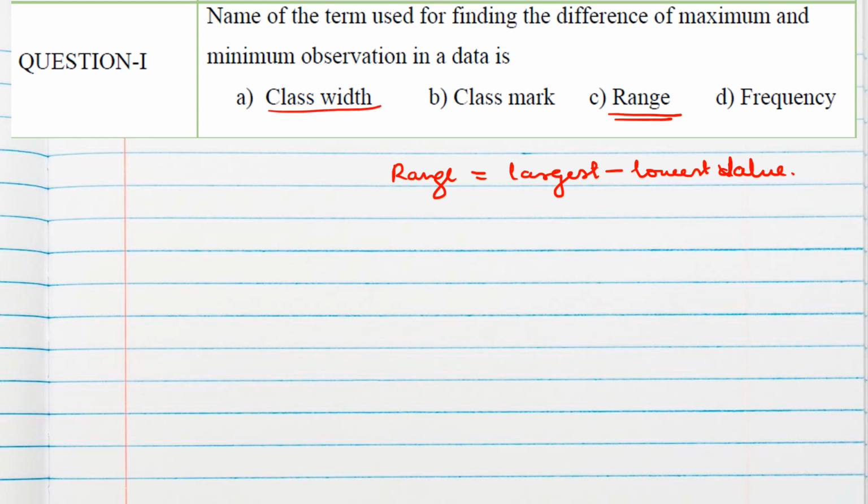Class width is class size, which is given by upper limit minus lower limit. Okay, that is denoted by H. And class mark is upper limit plus lower limit by 2. And frequency is the number of times a particular event occurs.